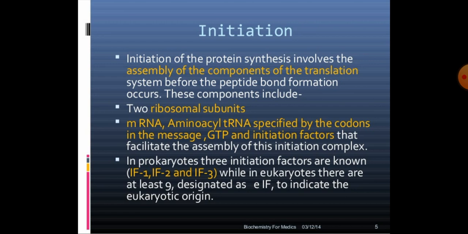In prokaryotic cells, translation has 3 initiation factors known as IF1, IF2 and IF3, while in eukaryotes there are at least 9 initiation factors designated as eIF. The e indicates the eukaryotic origin.